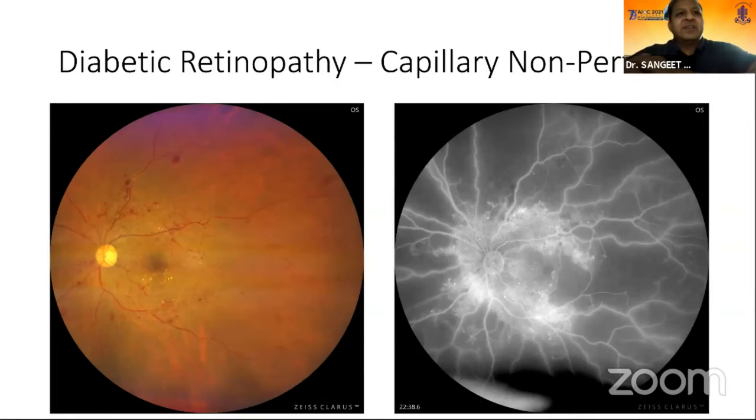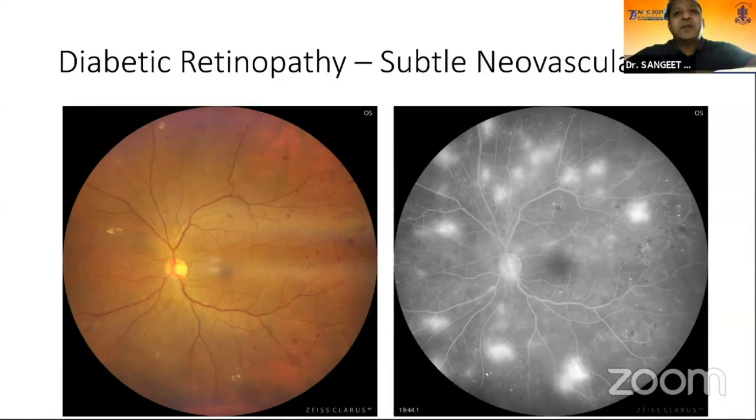In fact, in a patient who had severe non-proliferative diabetic retinopathy, doing an oral fluorescein angiography changed the management, because there was such a severe amount of capillary non-perfusion. We opted for laser panretinal photocoagulation in this patient. This could not have been picked up by an OCTA unless we did a fluorescein angiogram. So with oral fluorescein angiography, we were able to change the management of this patient.